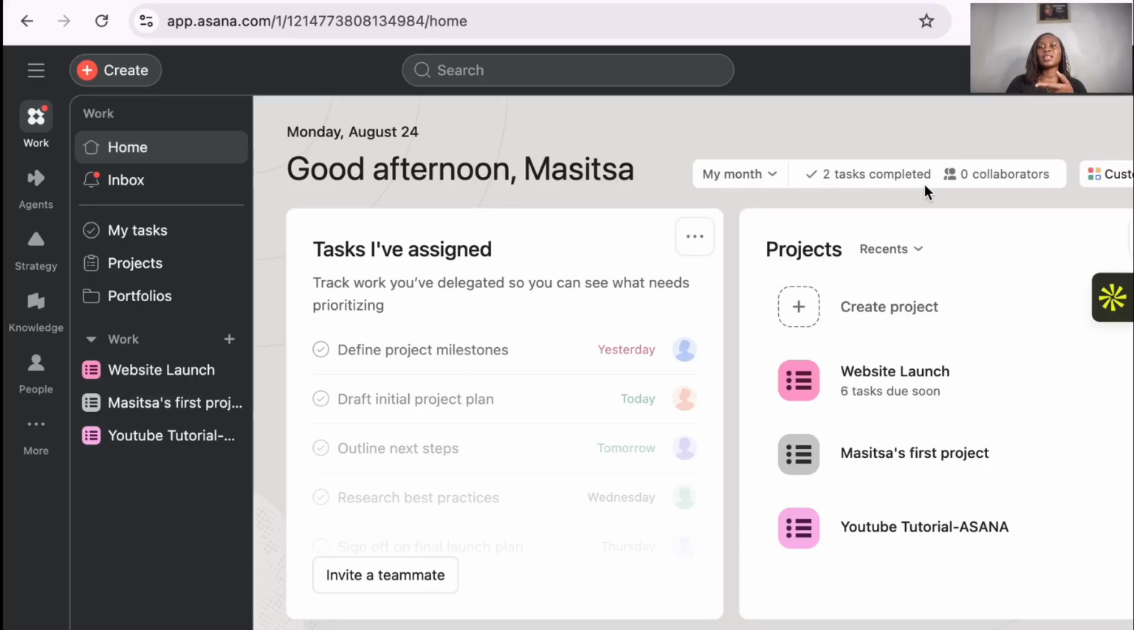It will tell you the tasks that you've completed, the number of collaborators you have. This is a personal account. I do not have any collaborators, because if you want to have more than 2, you have to upgrade. So that is the limitation when it comes to Asana.